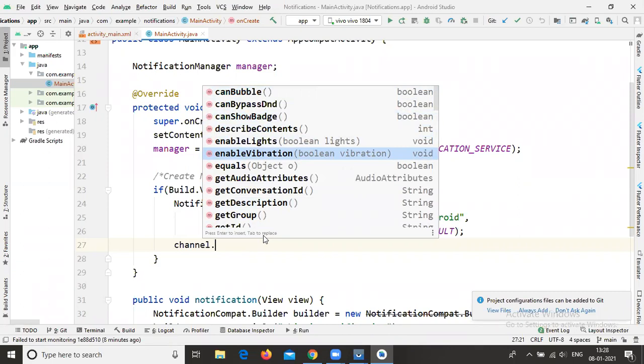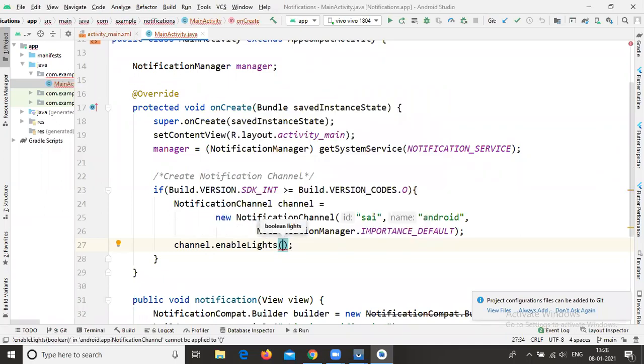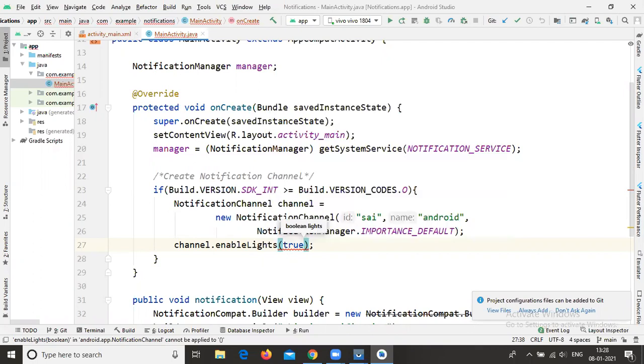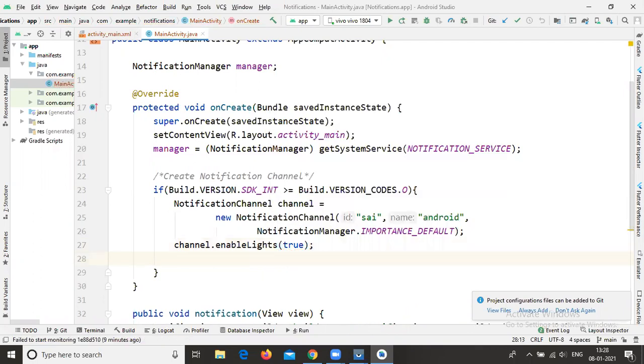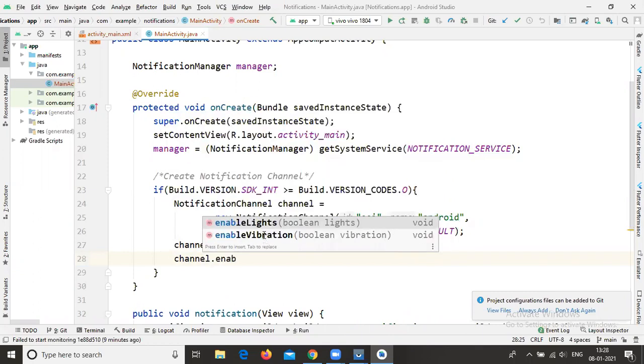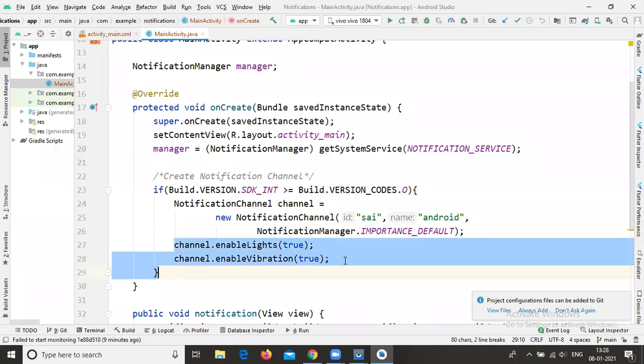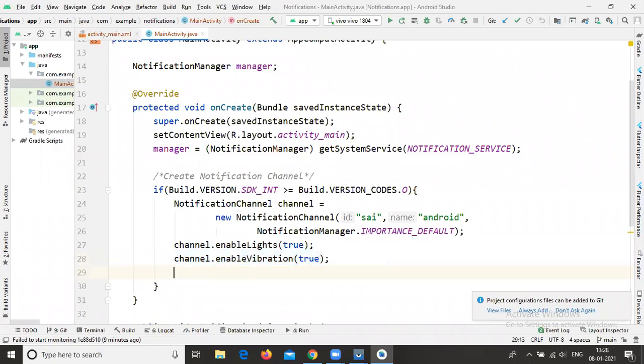Here I am enabling lights. It is a boolean property. If you write false, the lights will not be enabled. If you write true, the lights will be enabled when you get a message notification. Then channel dot enableVibration. When you get notifications, you get a vibration. I'm adding only these two properties. If you want to add more properties, you can add them from your end. That's your own interest.